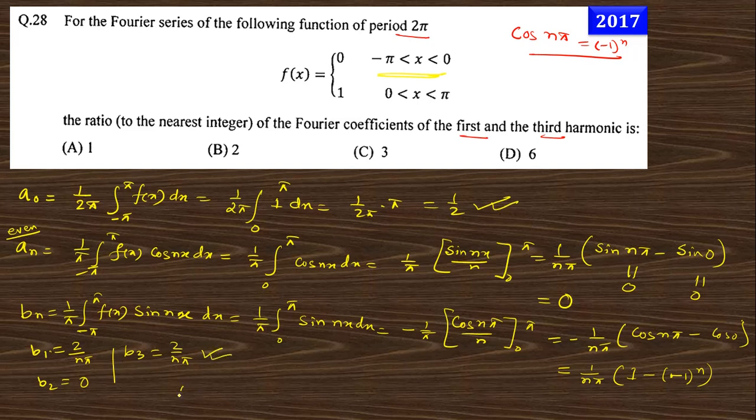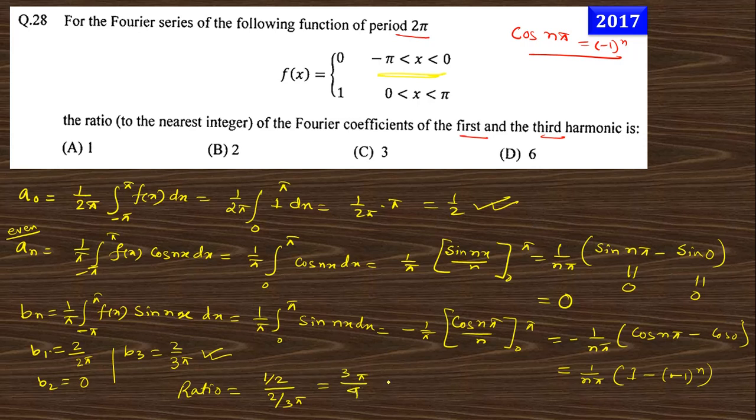So our ratio is the first harmonic, that is half, by the third harmonic, that is 2 by n pi. Here n pi is 3 pi, so this becomes 3 pi by 4.